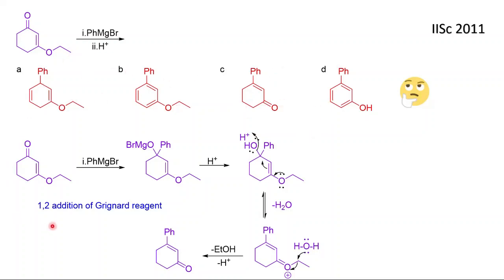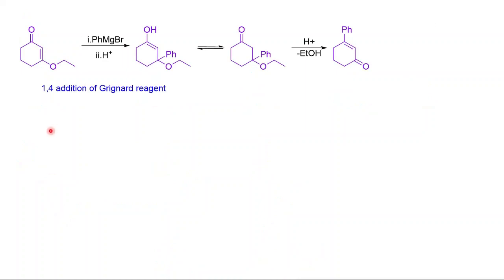Now if you do 1,4 addition, let me show the mechanism. I have done 1,4 addition of the Grignard reagent. 1,4 addition means 1, 2, 3, 4, so this position is the 4 position. This phenyl group will attack at this position, this will go here, and this will open up.